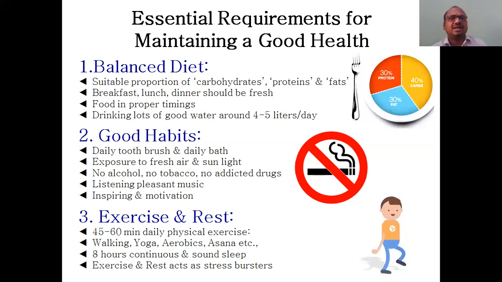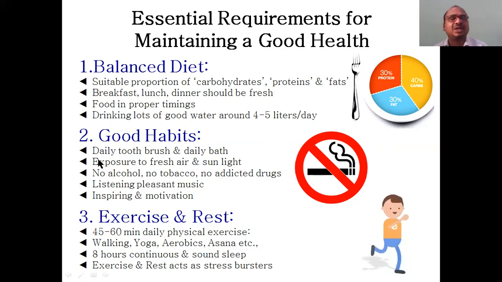See, if you are taking only a balanced diet, and you are having bad habits like smoking and alcohol, it will be a waste. Your food will be wasted. However, it may somewhat help, but your bad habits may damage your health, even though you are taking a very good diet. So this is also very important.